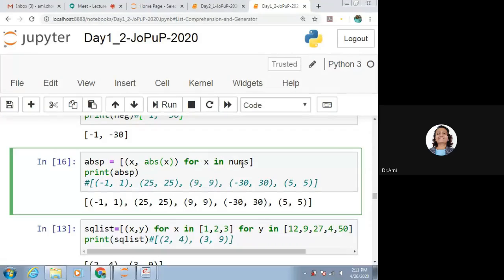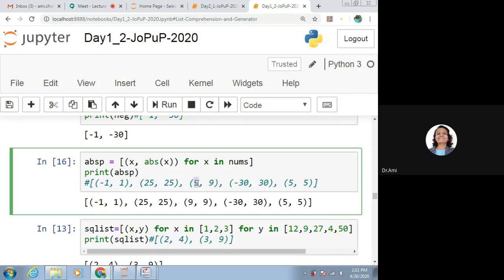So what we will be getting? Say first is x. So it is minus 1 because it is taking from nums. If the value is minus 1, abs of x will be positive of it. So first is minus 1, 1. For second, x is 25, so we'll be getting 25 and 25 only, because 25 is already positive.